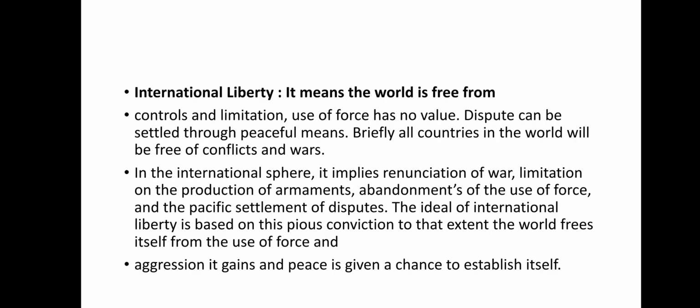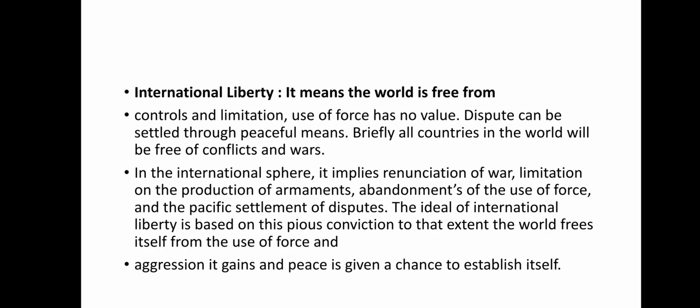And next is international liberty. It means the world is free from control and limitation. Use of force has no value. Disputes can be settled through peaceful means. Briefly, all countries in the world will be free of conflict and war. The fundamental objective of international liberty is that if any dispute arises between countries, then international organizations provide peaceful settlement for every country.